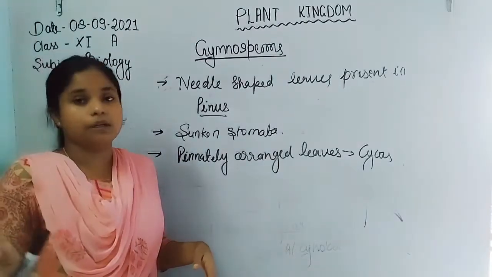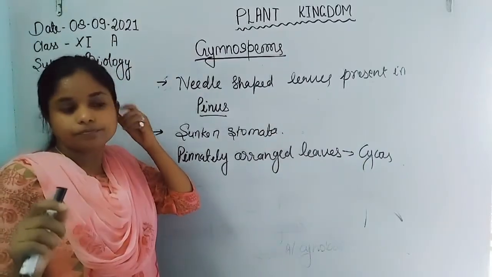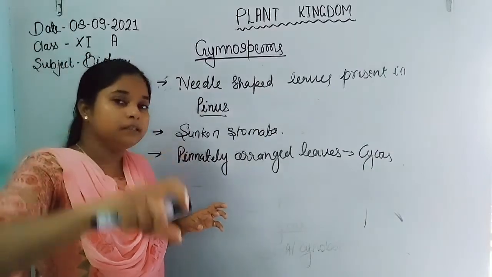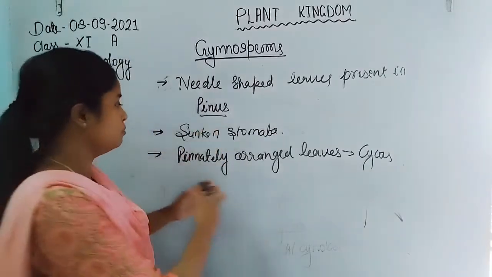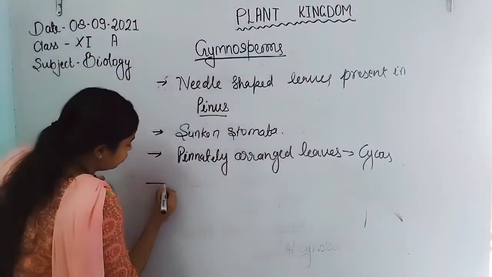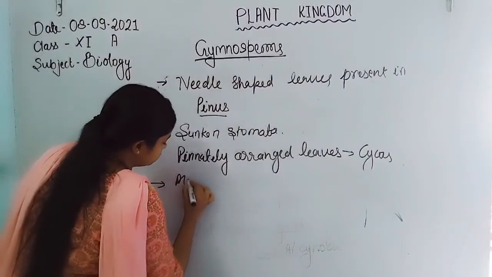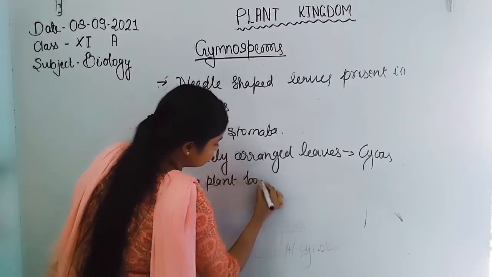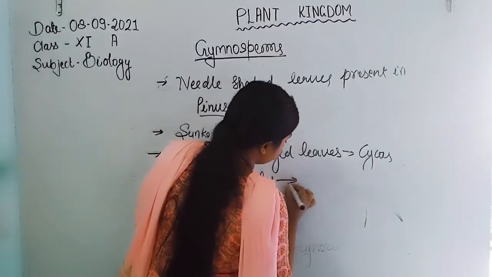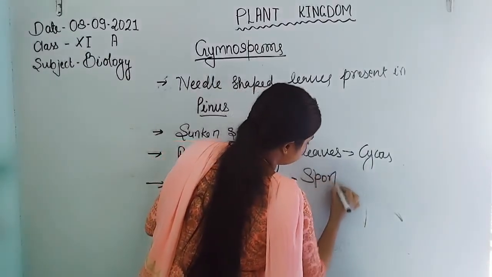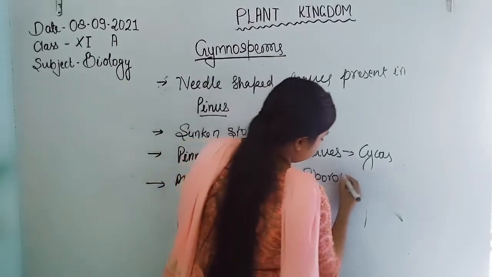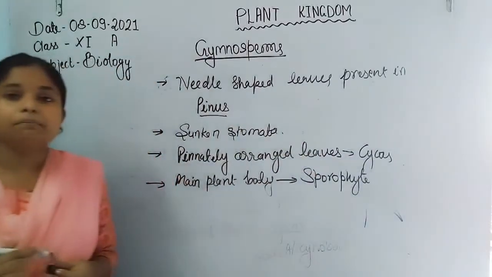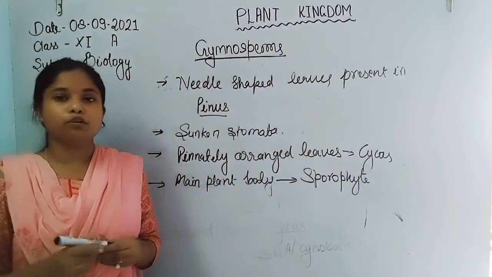The gametophyte is not free living, it is dependent on the sporophyte. So the main plant body is sporophyte.